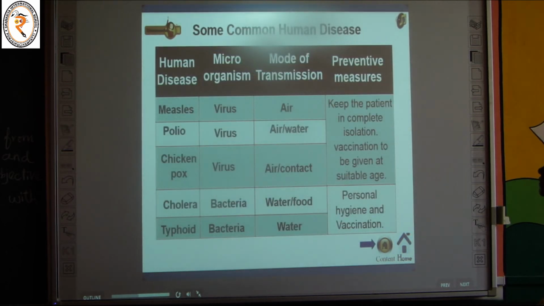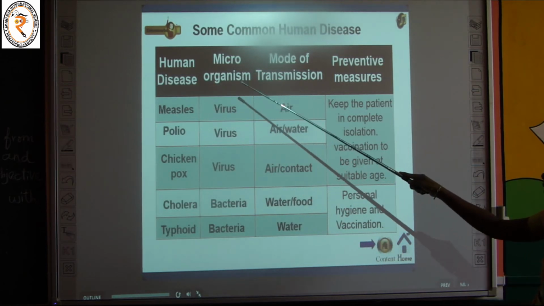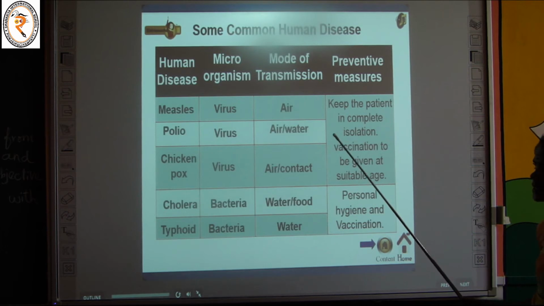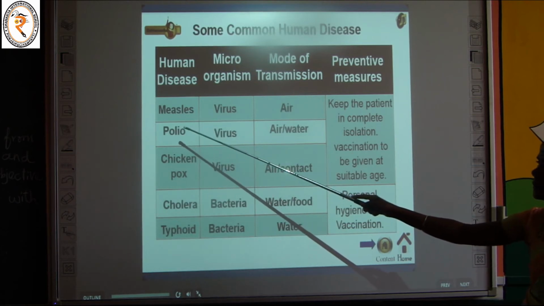And the next one, some common human diseases. Here we see the microorganism, mode of transmission and preventive measures. How can we prevent these diseases? The first disease is measles.